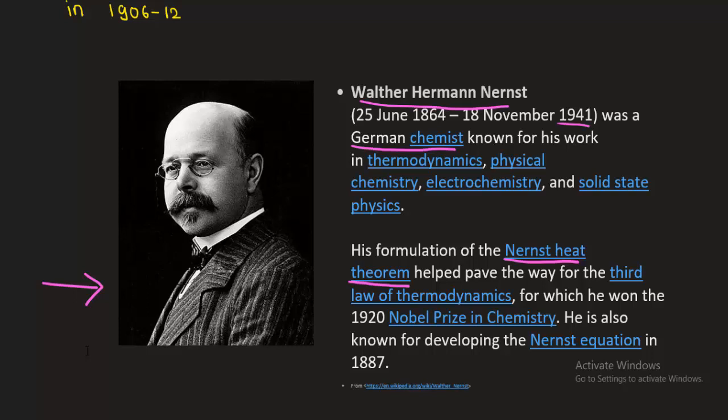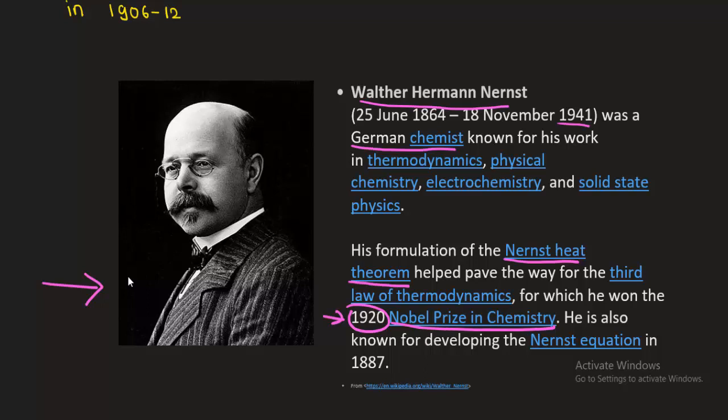From this theorem, the third law of thermodynamics was designed. For this great contribution, he was awarded the Nobel Prize in 1920. He is a Nobel Prize winning scientist in chemistry.